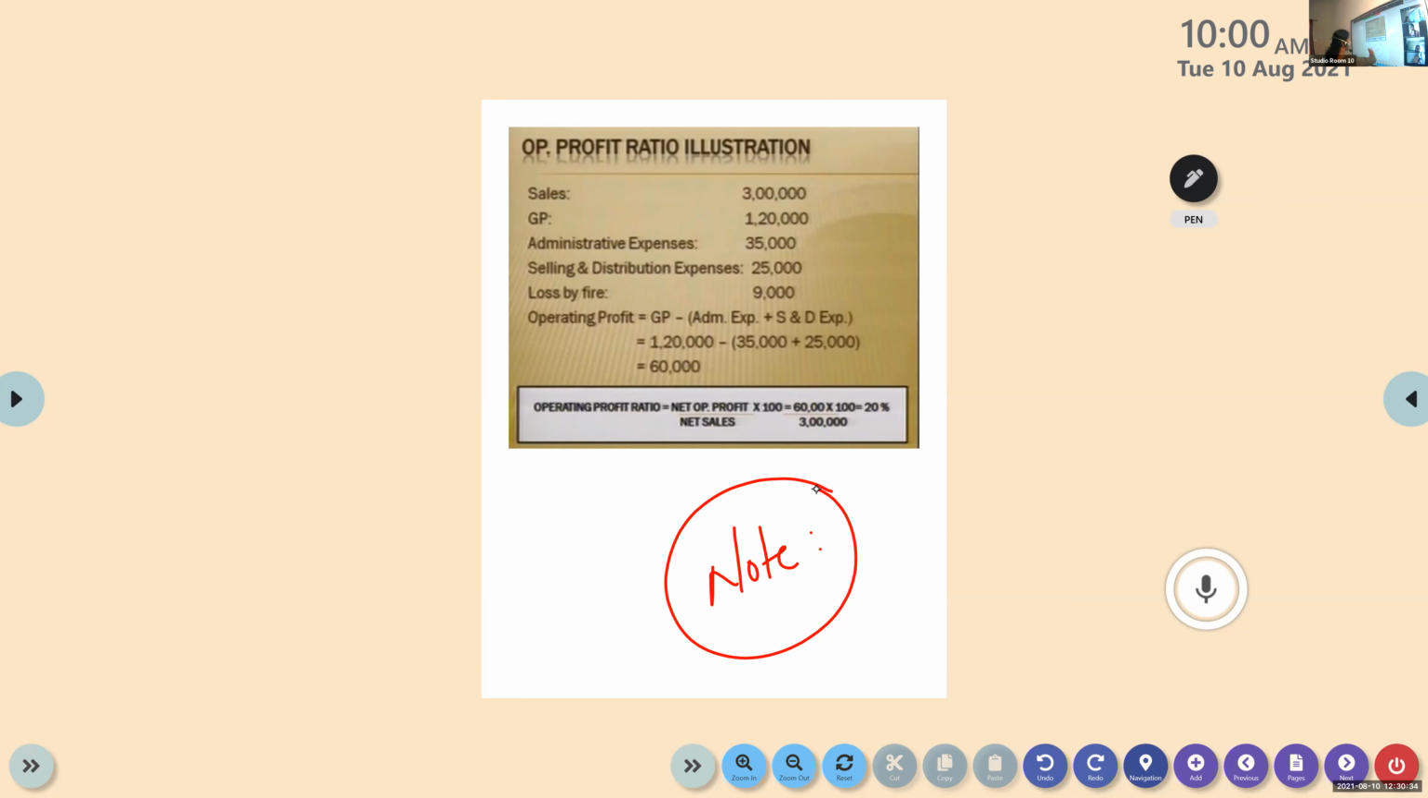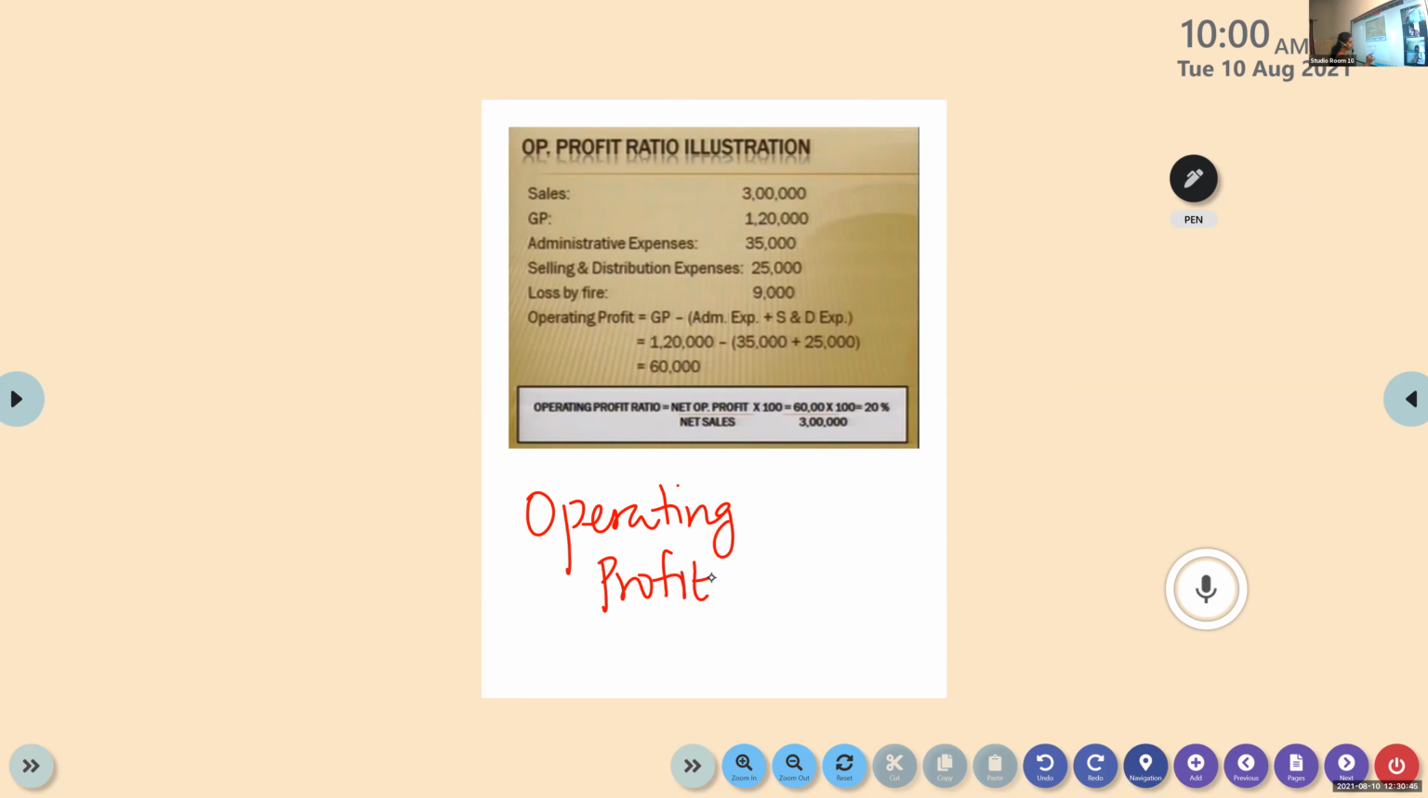Now, let me tell you a point. The operating profit and the net profit both have a direct relationship. If operating profit is increasing, net profit will also increase. Make a note of it, please. Operating profit is increasing, simultaneously net profit will also increase.